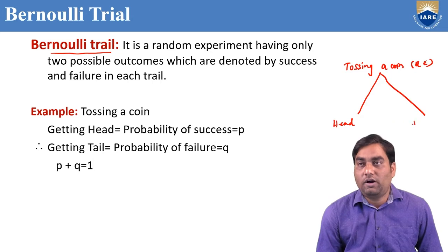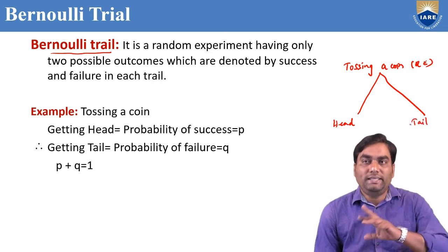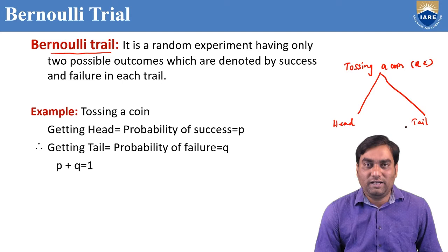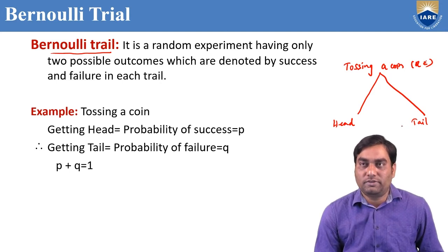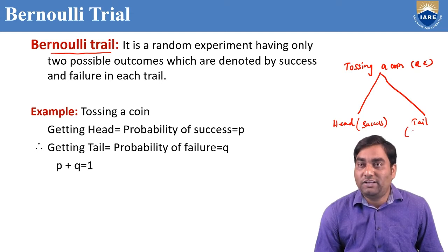Head or tail, only two possible outcomes. If you assume head is a success, tail is by default a failure.